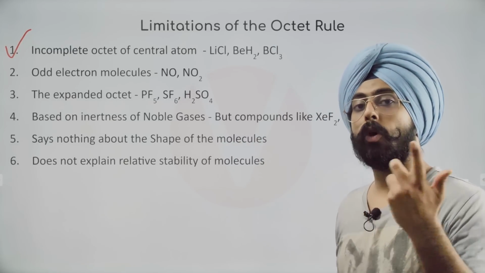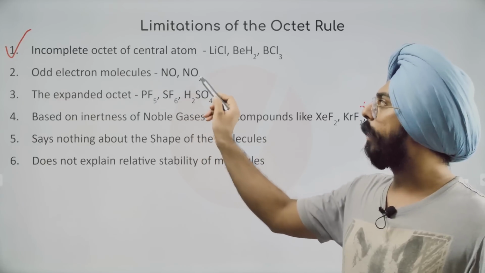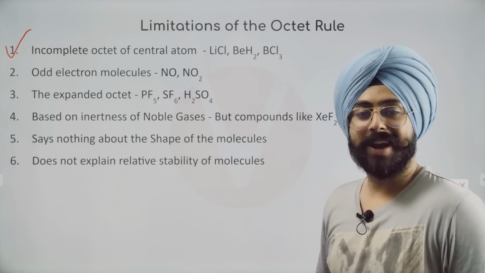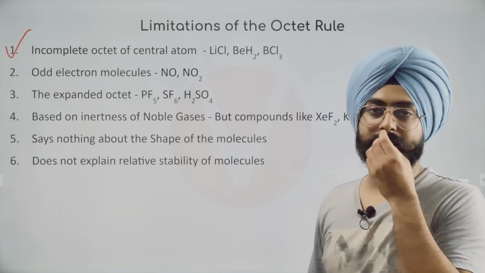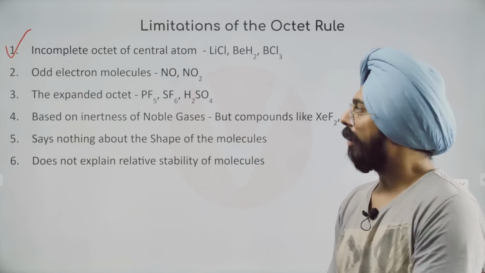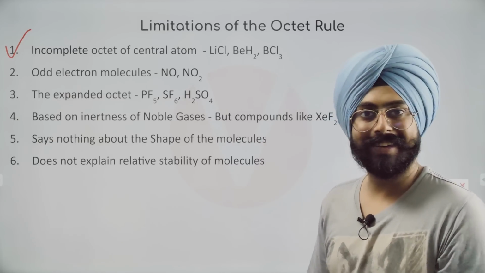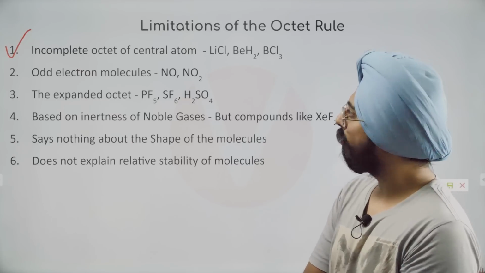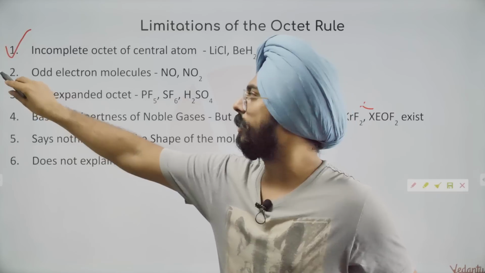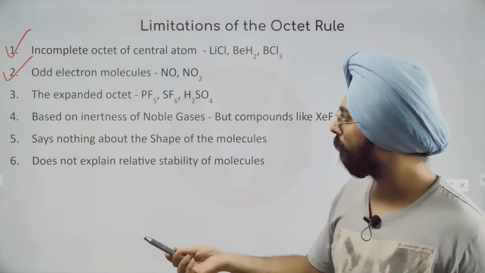There are lots of molecules with an odd number of electrons. NO2. Do you realize nitrogen has 7 electrons in its valence shell? These will have an odd number of electrons overall if you count them. How can these species be made? But they do exist. Okay? These species do exist, but how do they exist? It's weird, but they do. So odd electron molecules exist. The octet rule cannot explain why these structures exist.